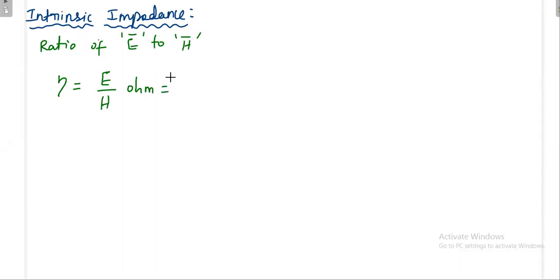Then just verify whether it is correct or not. You know that electric field is volt per meter, and magnetic field is ampere per meter. Ampere means current. Voltage divided by current is really ohms.